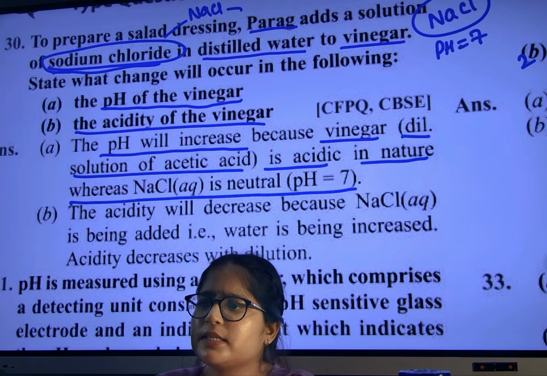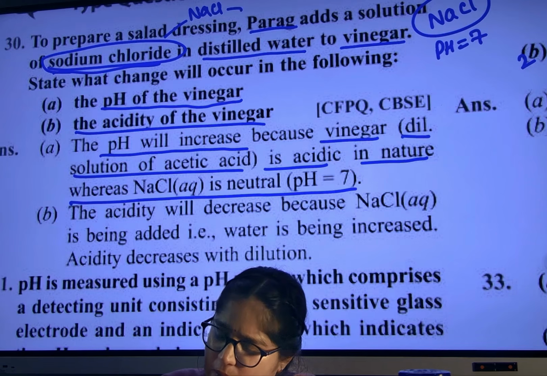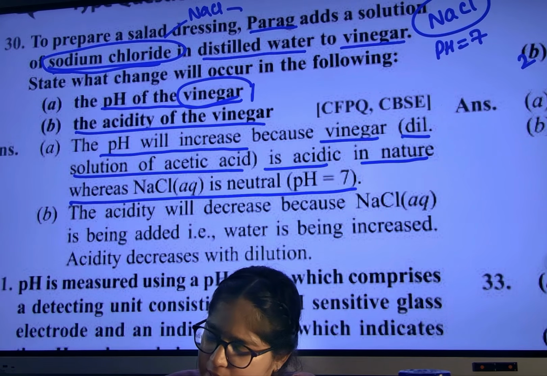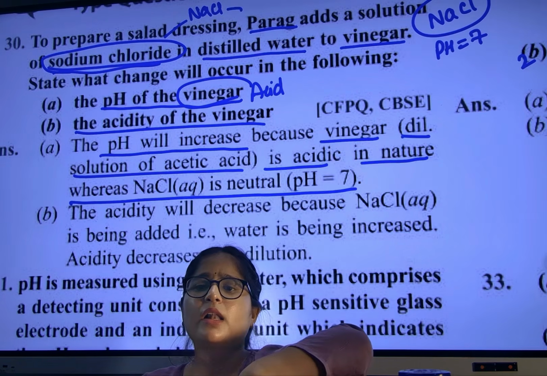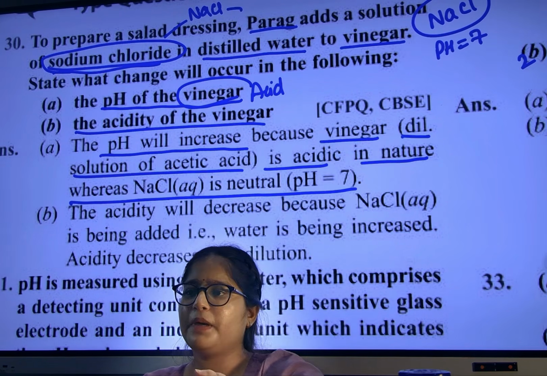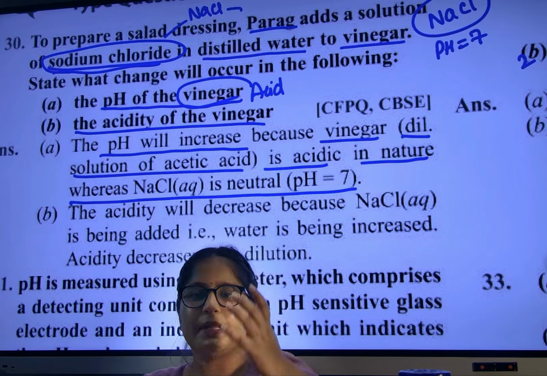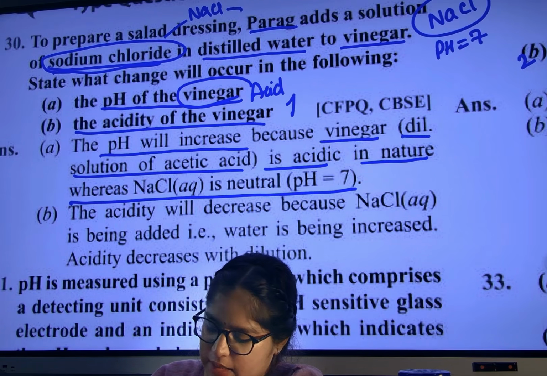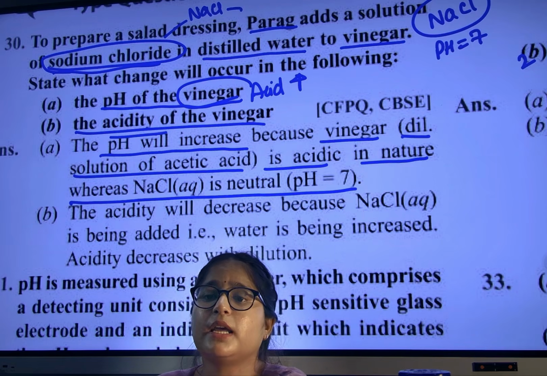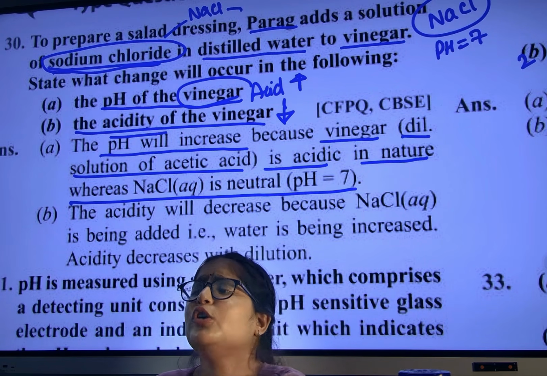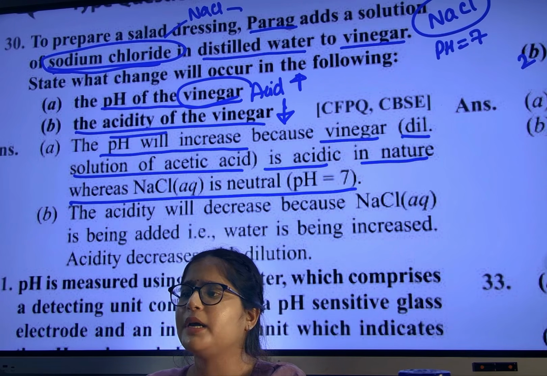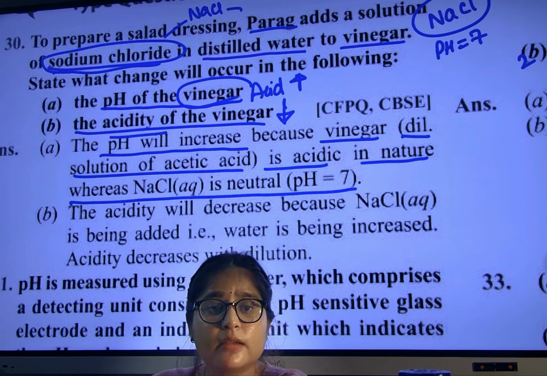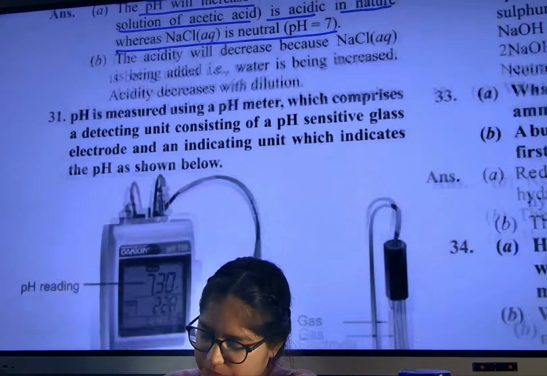Salt pH is 7. Now you see here, vinegar is acidic in nature. So if I add salt to an acid, the pH will increase. Low pH, and I am adding something with higher pH. What will happen? The pH will increase. So when the pH is increasing, will acidity increase or decrease? Decrease. Very good. The lesser the pH, the stronger the acid. The lesser the pH, the stronger the acid.